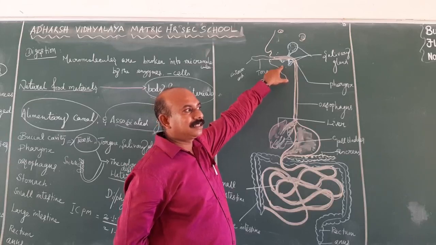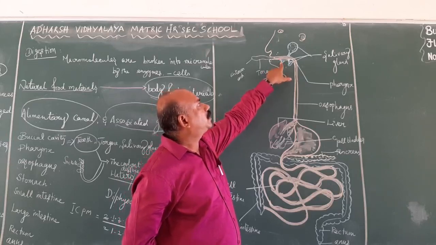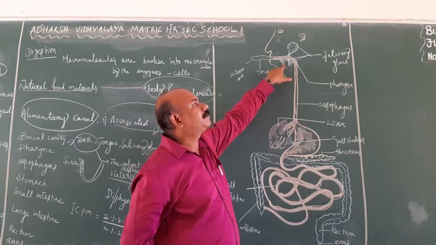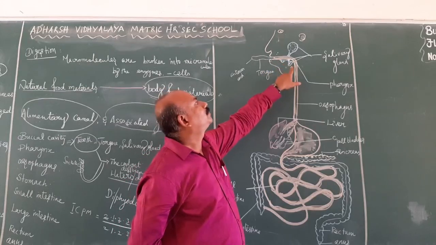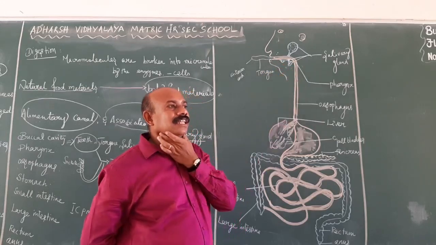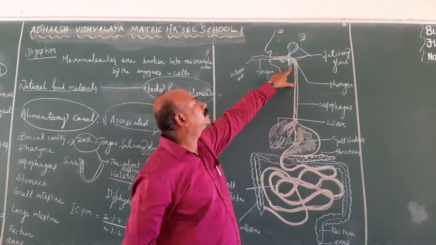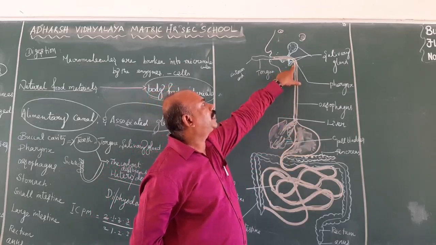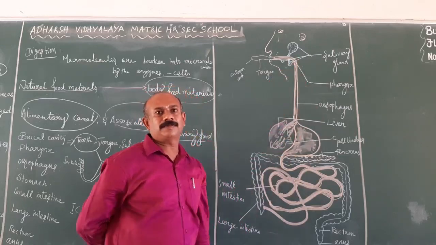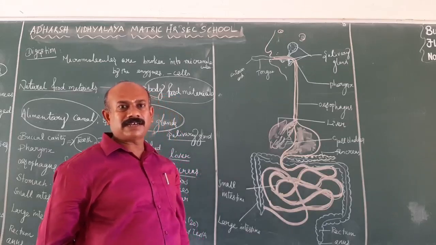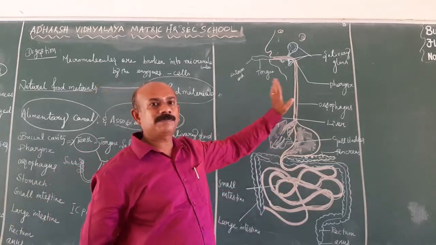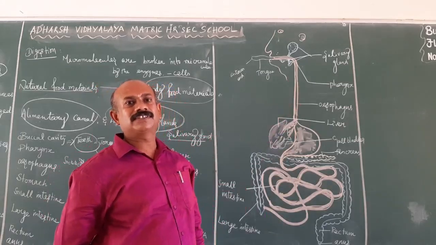Lingual means tongue, so the gland below the tongue is known as the sublingual gland. Then the lower jaw is otherwise known as the mandible, so it is known as the submandibular gland. So three pairs of salivary glands are present inside the buccal cavity. The salivary glands are responsible for the secretion of saliva.